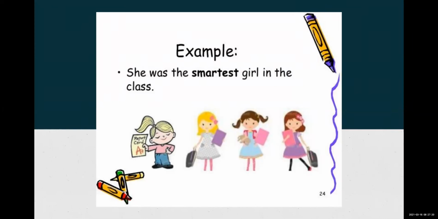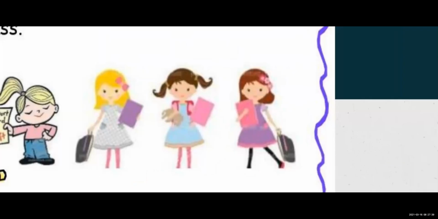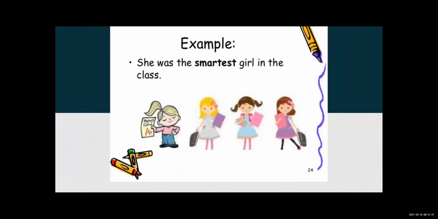No doubt there are other girls, but that girl is smarter than any other. So the main thing to identify the degree is to see the adjective, and if est is added, it goes for the superlative degree.